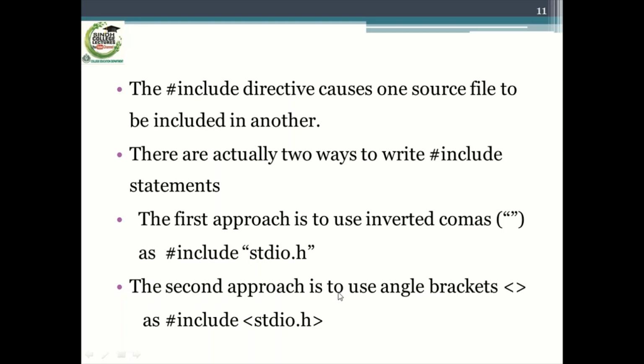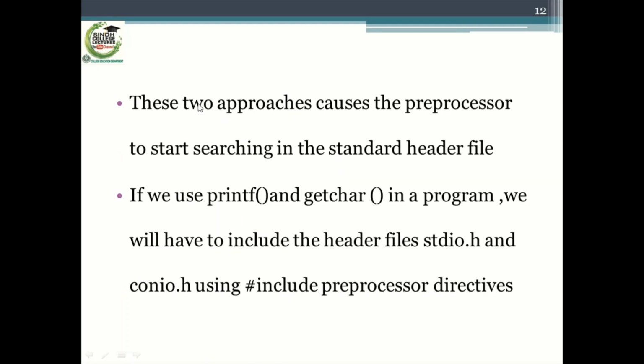The second approach is to use angle brackets, as #include <stdio.h> enclosed in angle brackets. These two approaches cause the preprocessor to start searching in the standard header file directory. If we use the printf and getch functions in a program, we will have to include the header files stdio.h and conio.h using #include preprocessor directives.